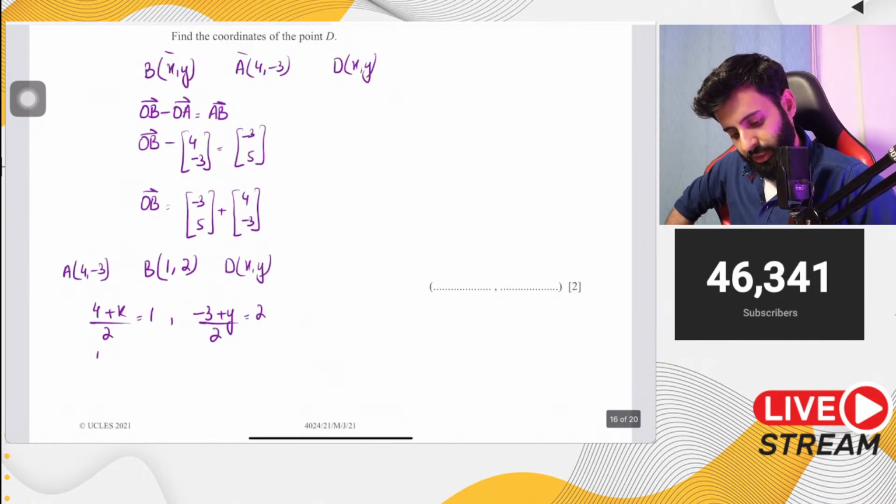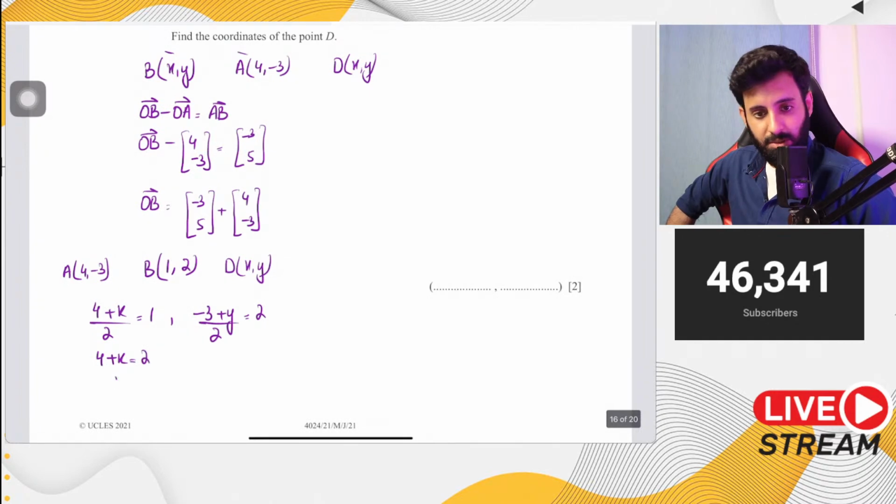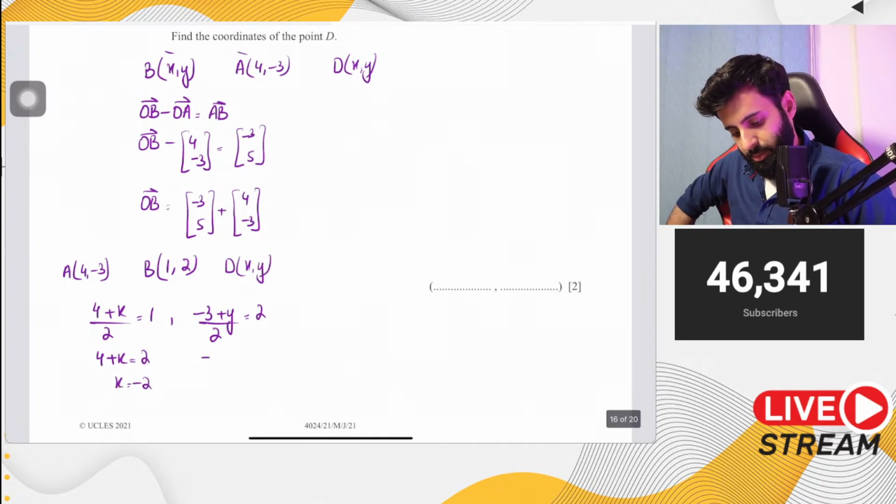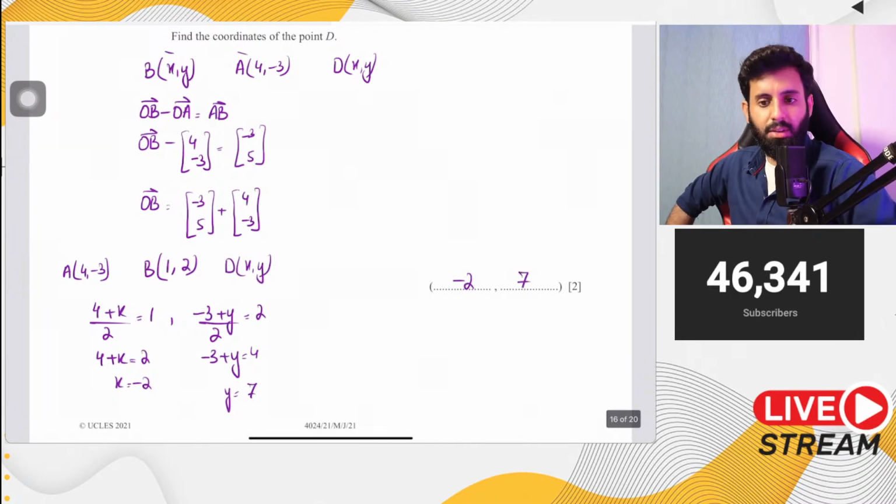So 4 plus x equals 2. That means x equals minus 2. Okay. Then minus 3 plus y equals 4. That means y is equal to 7. So there you go. Minus 2 comma 7 is your answer.